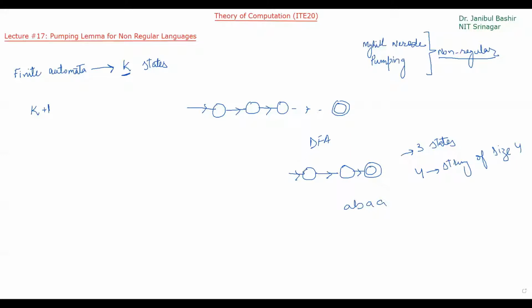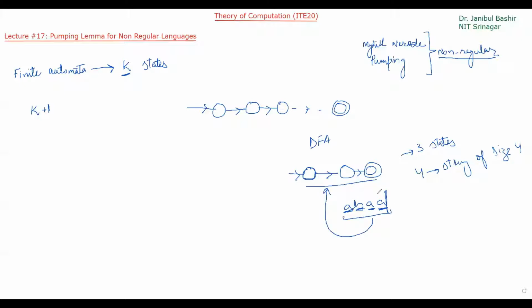So what is it going to do? If it is in this state and it sees A, it goes to the next state. It sees B, it goes to the next state. It sees A, it goes to the next state. And then A, it goes to the next state. And at this point, it will end. So you can see this is what happens if I give this string as input to this particular automata.